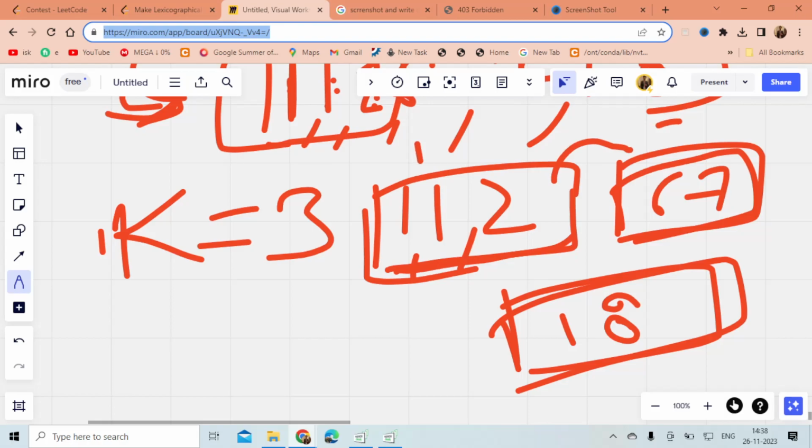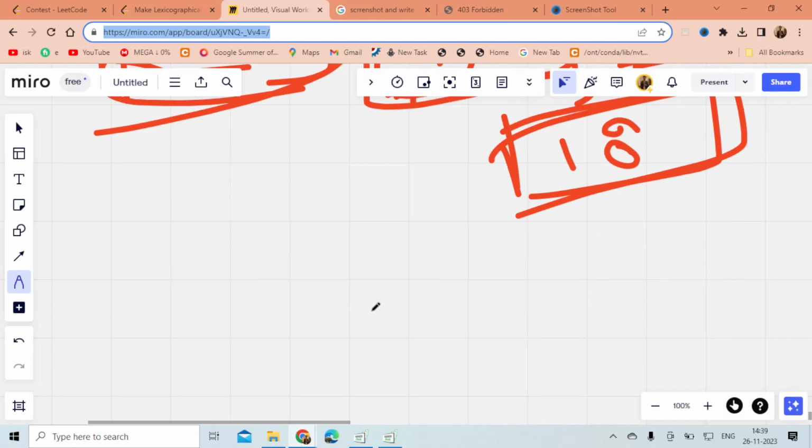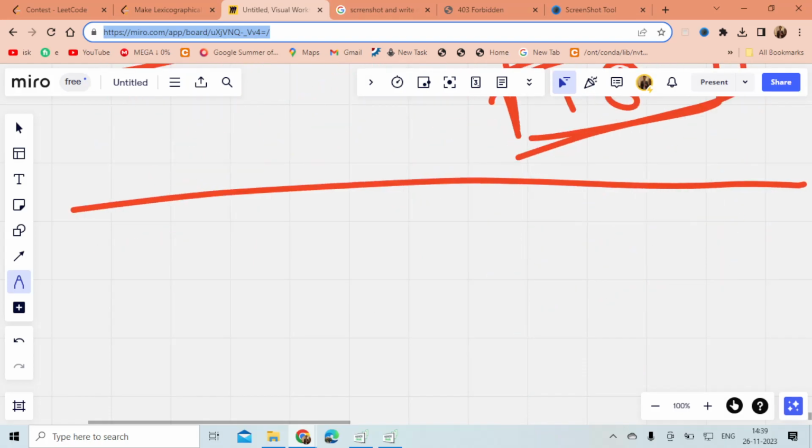Let this be group 1, group 2, and group 3. I can't swap an element of group 1 with group 2 because the difference is always going to be greater than k. So this is our observation.